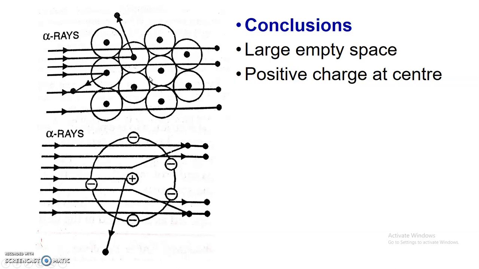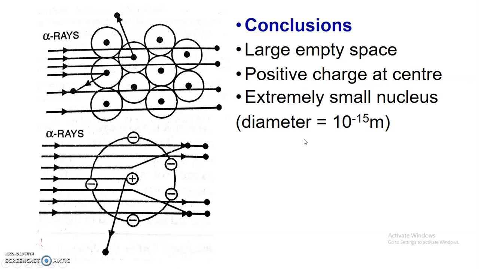So few alpha particles are scattered. The reason for this is there is a repulsion between the positively charged entity present at the center of the atom and the alpha particles, and therefore the second important conclusion drawn by Rutherford is, at the center of the atom there must be a positively charged entity, that is the nucleus.